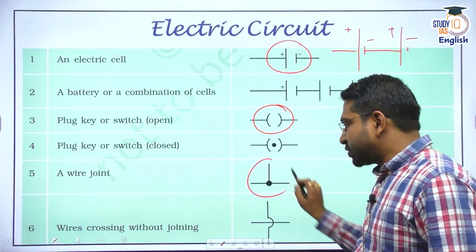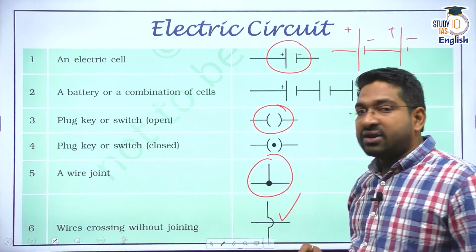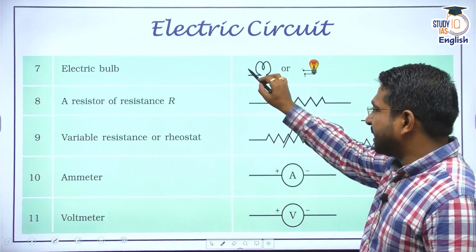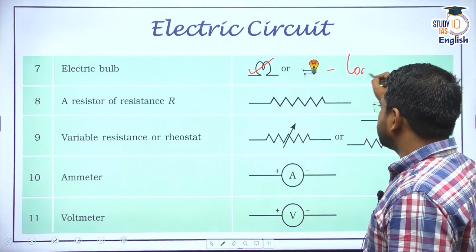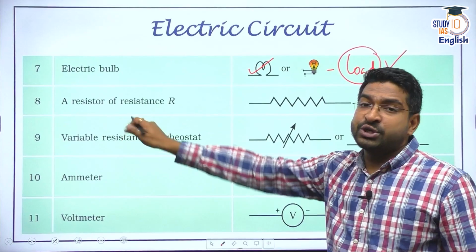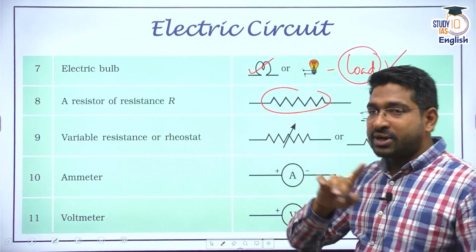This is a simple wire joint, a T joint. This is wire passing without joining in a circuit. They are not joined. This is an electric bulb, or many a times it is also denoted or written as load in many circuits. This is the connotation for a resistor. What is a resistor? We'll talk about it in some time.